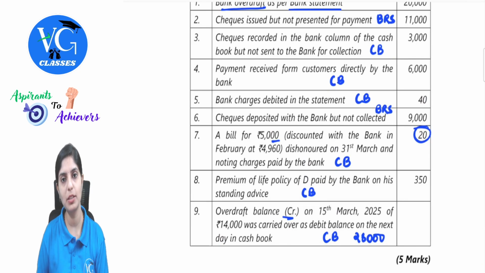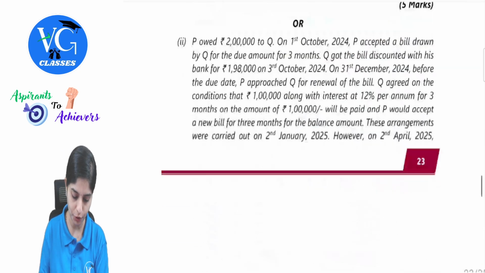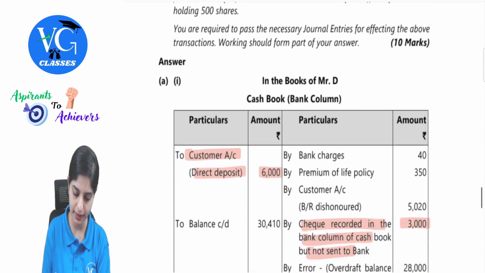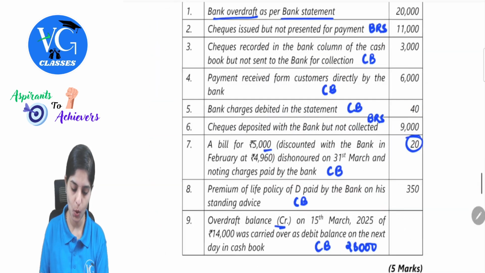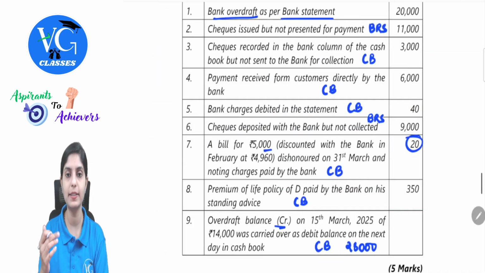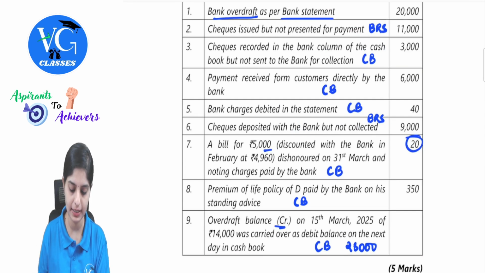Next. Bank charges debited in the statement. So this is the expense. So bank charges debit 40 rupees by bank on the payment side. By bank charges. Then we have checks deposited as a BRS item. We will address that later.